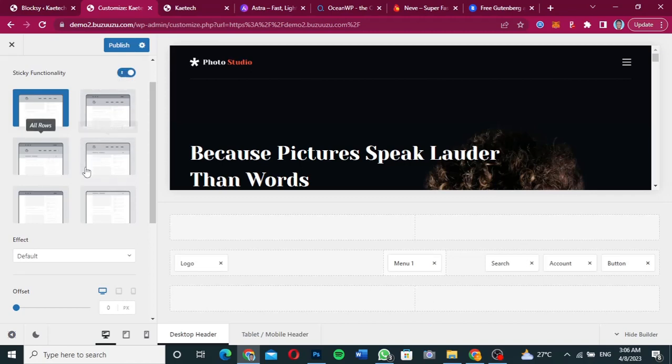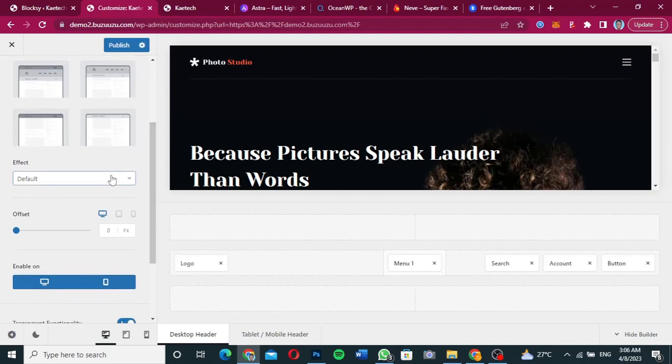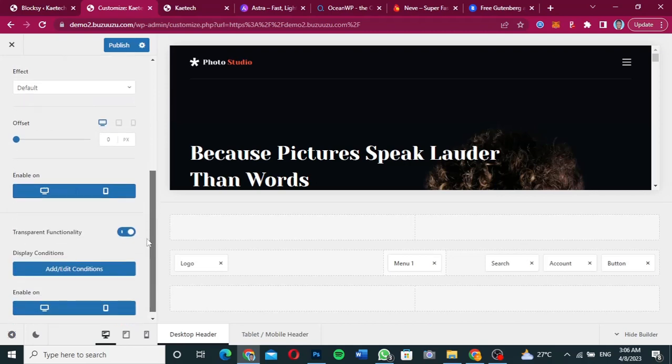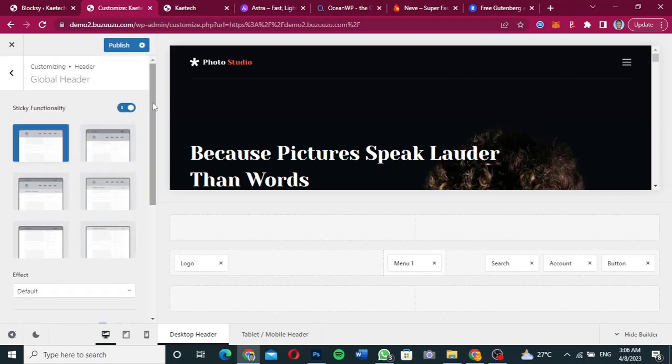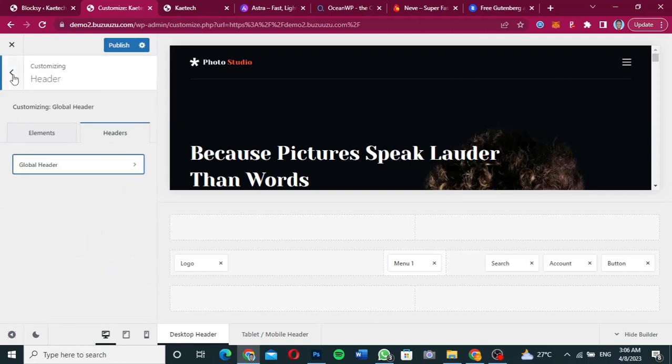You can change the header the way you want it, and you can select any effect that you want. You can also make it visible on either the desktop or the mobile side. And then you also have the transparency functionality. So I think the global header is one of the best functions that you can find.